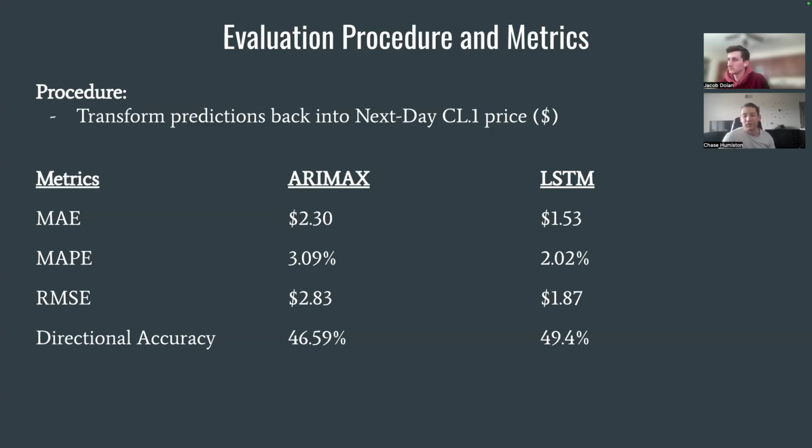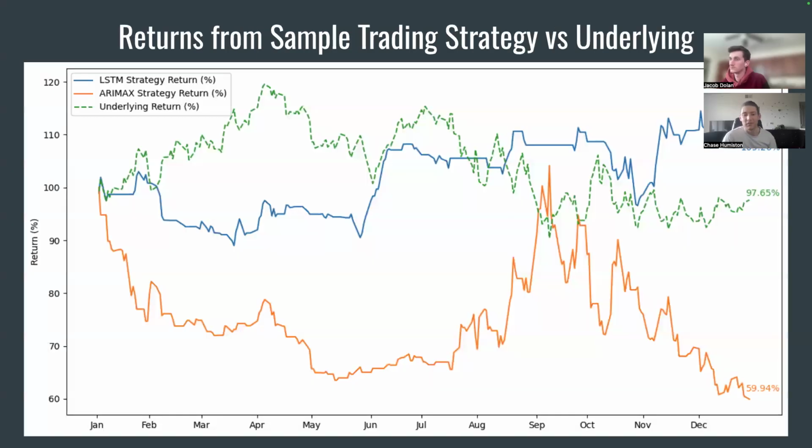But it is also important to remember it was trained to minimize mean squared error. So it had a priority on being correct when there was a big price movement, rather than just focusing on being directionally correct. And we can go on to the next slide from here and see what the result of that is. This is just a sample trading strategy, where it generates signals each day based on its prediction of which direction the price is going to move.